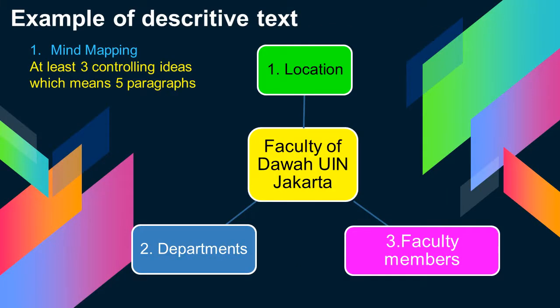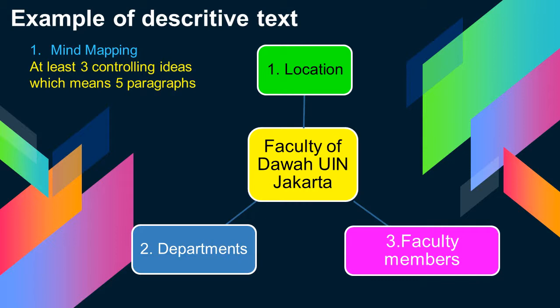Next, this is an example of a descriptive text. On this occasion, I'd like to show you how to make a descriptive text consisting of three controlling ideas. The first controlling idea is in green, the second is in blue, and the third is in pink.